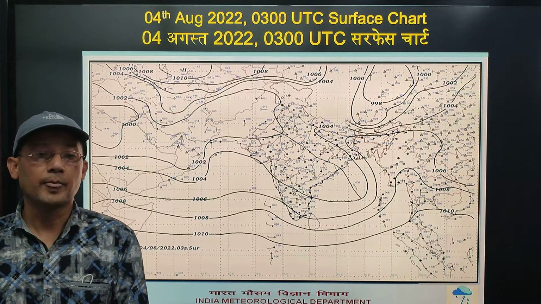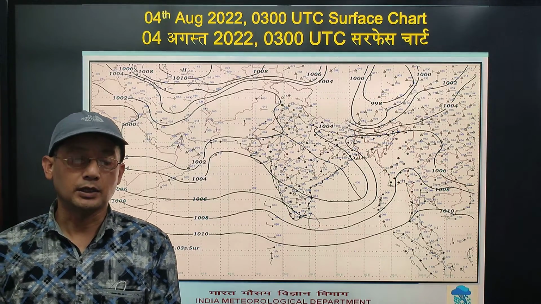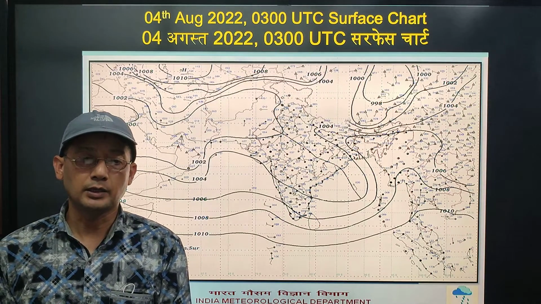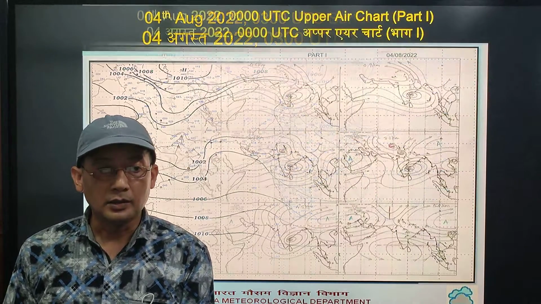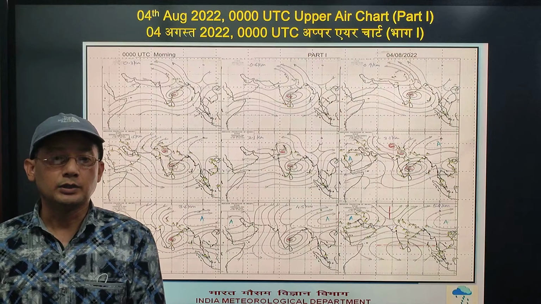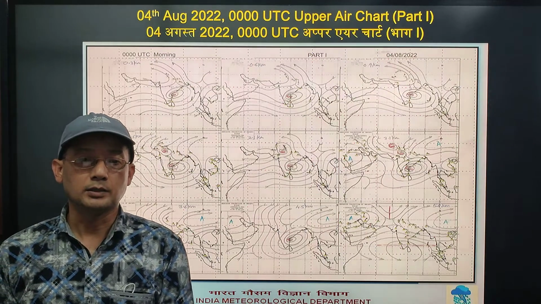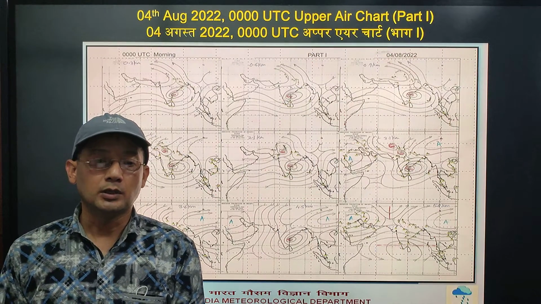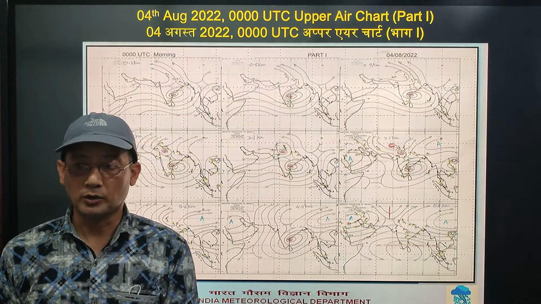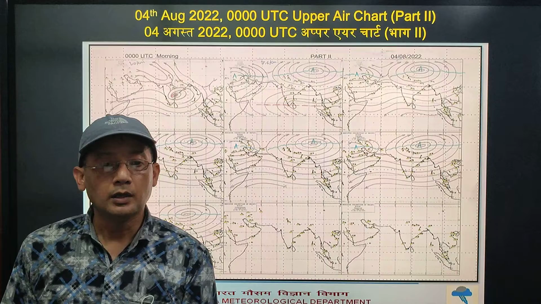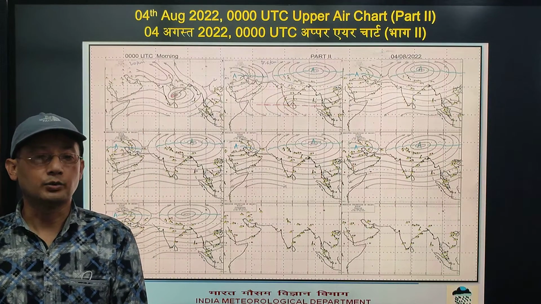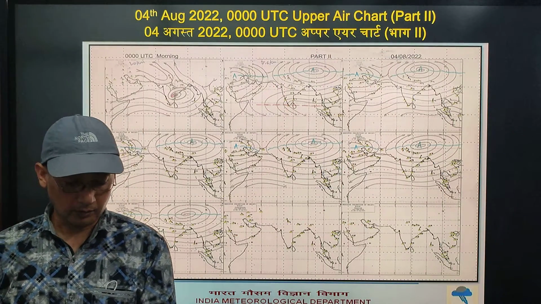Next we have 3 UTC surface chart, that is a surface chart drawn at 8:30 this morning. Next 0 UTC upper air chart part 1. It was drawn at 5:30 this morning. Next upper air chart part 2 for today.